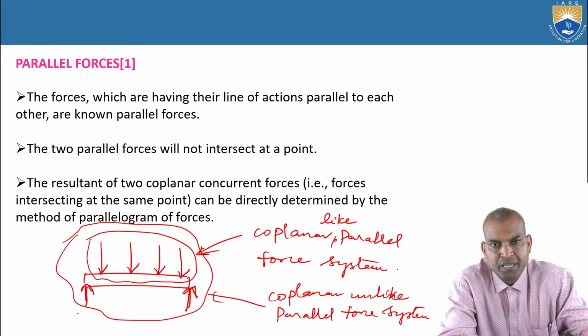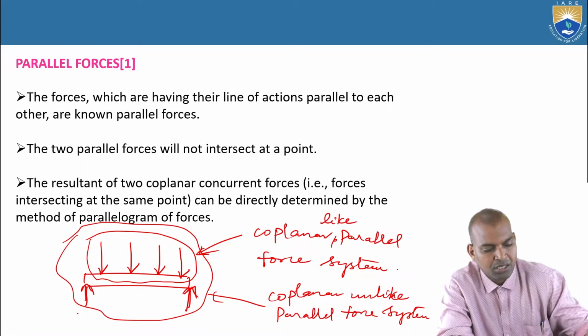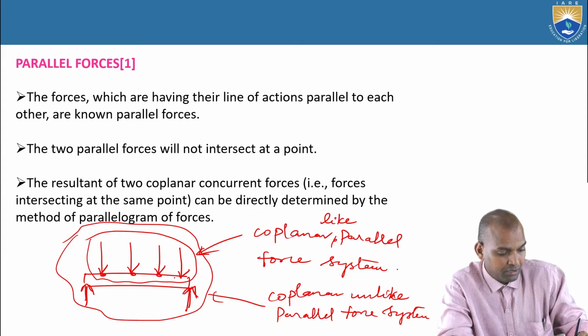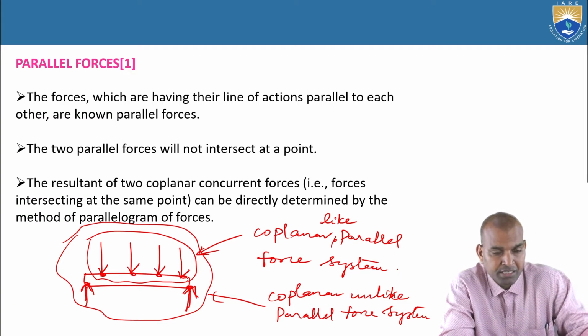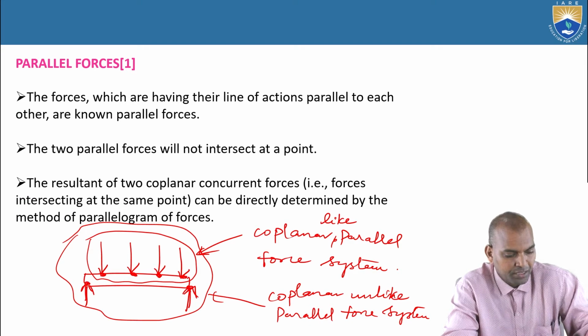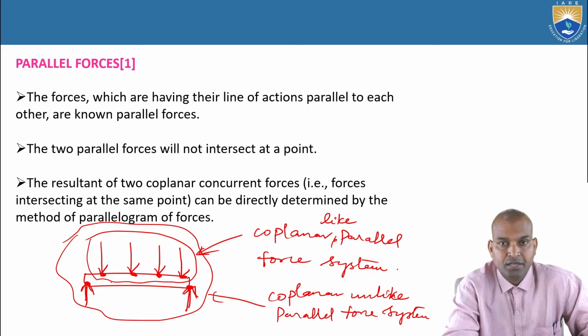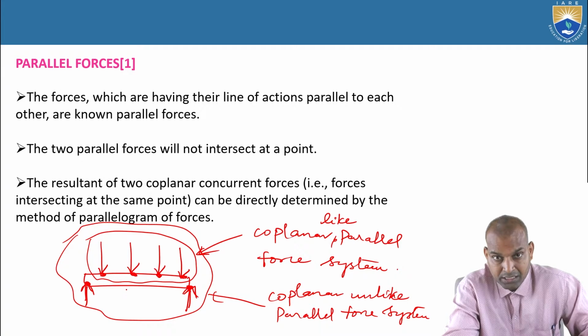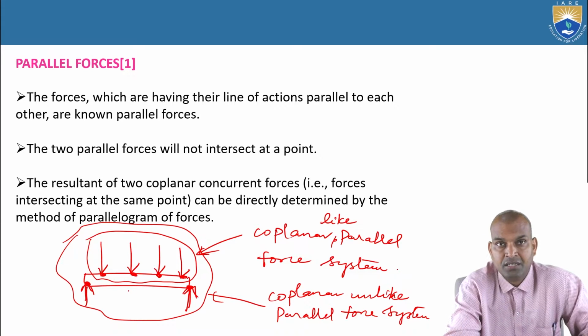There should be no intersection. If we consider the intersection points of all these forces, these are at various points: point 1, point 2, point 3, point 4, and so on. There are 6 forces acting at 6 various points, but no two forces intersect at the same point. That is the meaning here.